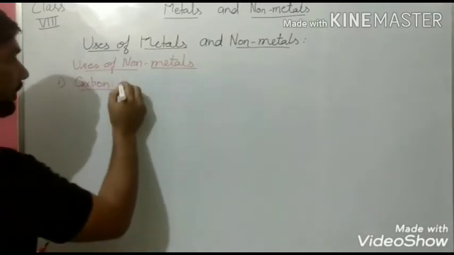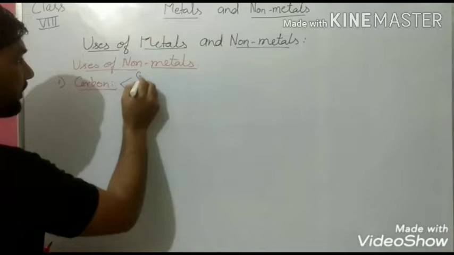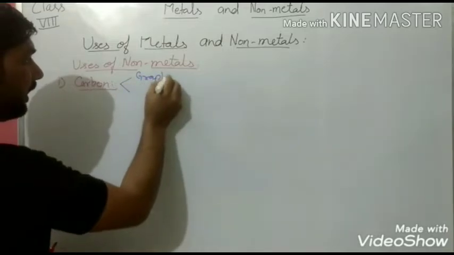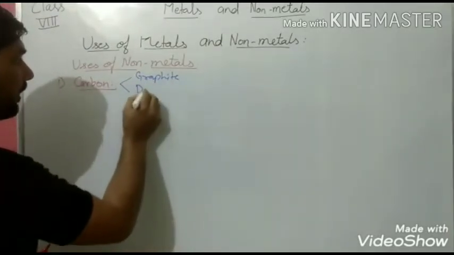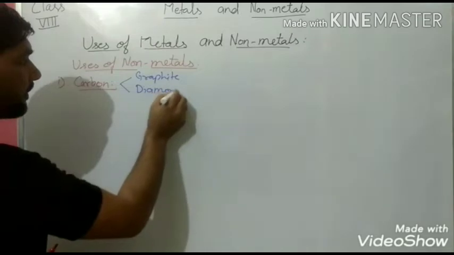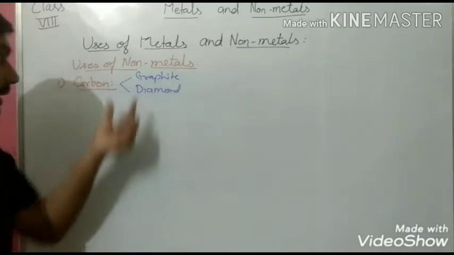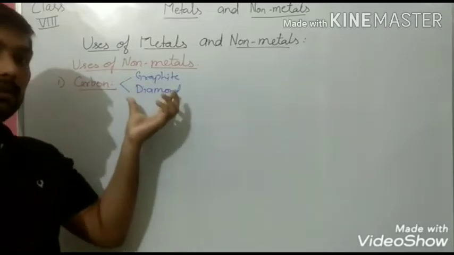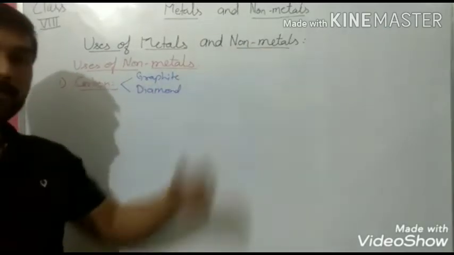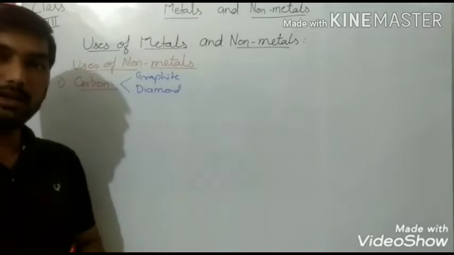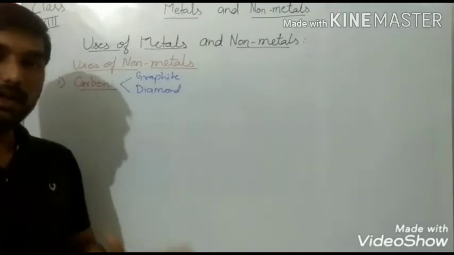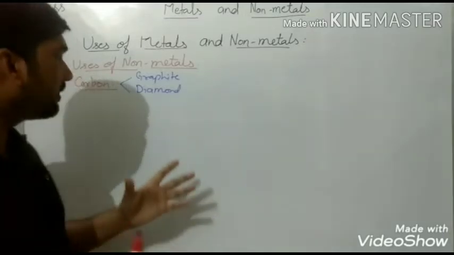which is present in two forms, graphite and diamond. Perhaps you still remember that these two are exceptions in the category of non-metals, because non-metals are very dull in nature and have no lustrous property.